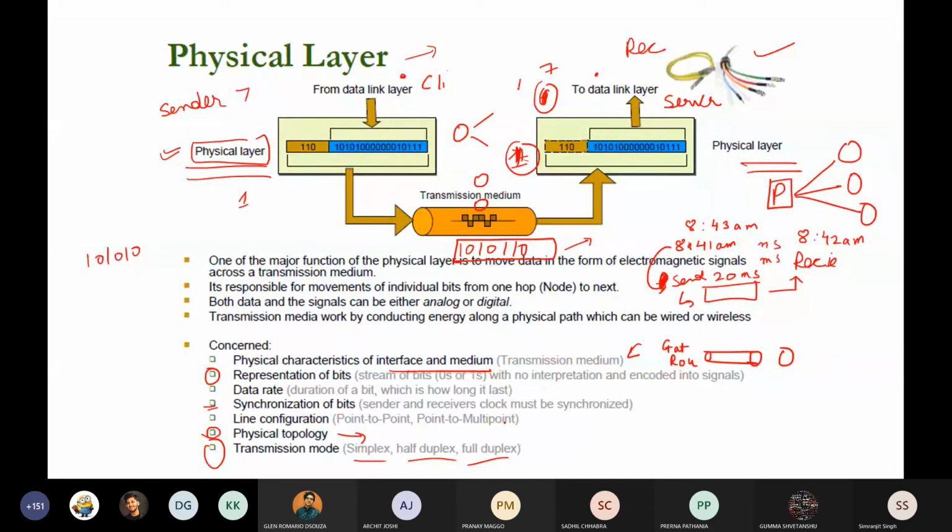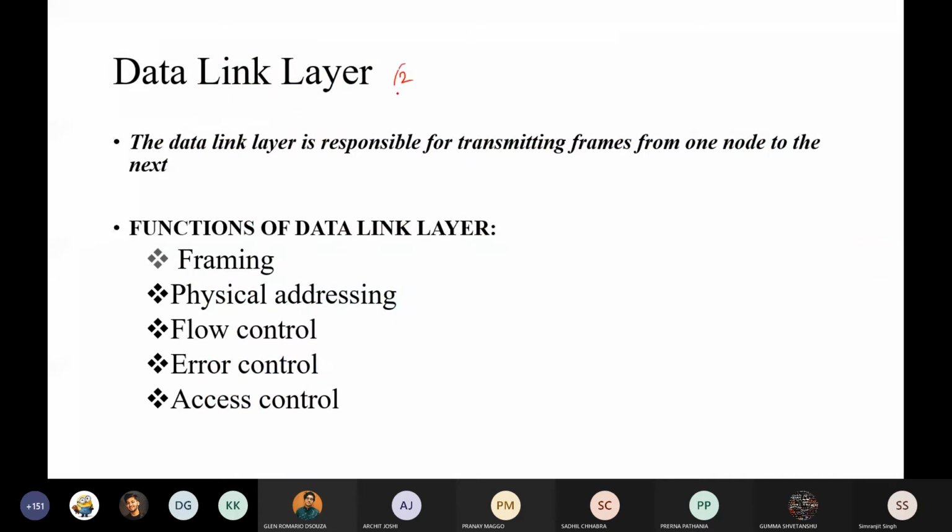Okay, so there is another thing, the second layer, called the data link layer. The data link layer has very high functionality. Again, I'll tell you about that. Framing is one part of it. Again, we are going to do that right now, since it is not mentioned there anywhere, so I'll talk about it right now. Physical addressing, I'll talk about a bit later. Just wait for a second. Then there are flow control, error control, and access control. Again, this is a part of your syllabus.